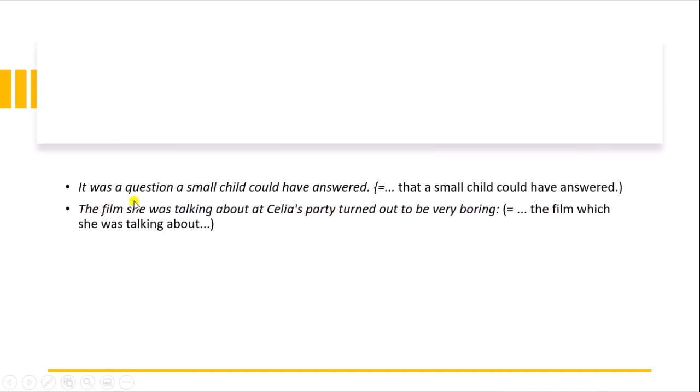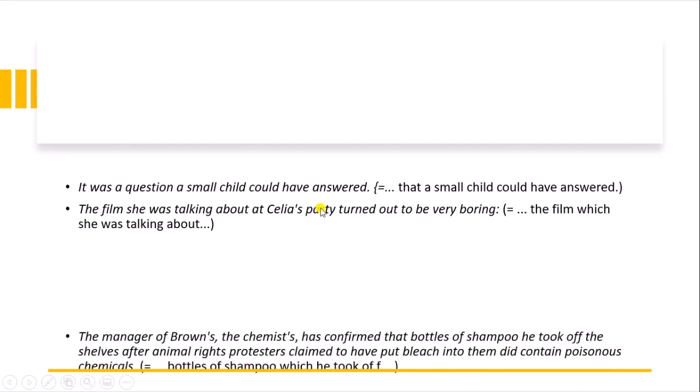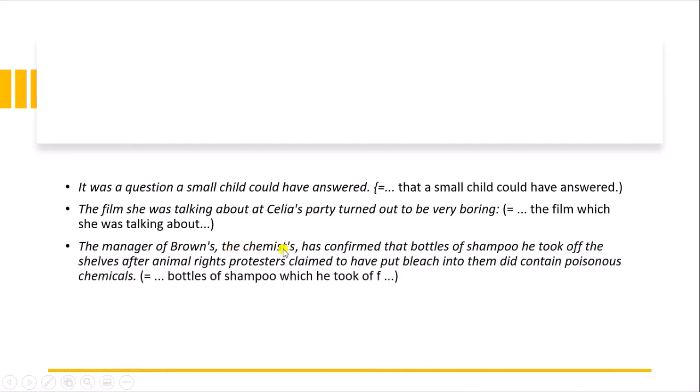So there is a problem of choosing which is the subject. The film she was talking about at Celia's party turned out to be very boring. The film which she was talking about, this is not Celia's party, which got boring. The manager of Brown's, the chemist, has confirmed that bottles of shampoo he took off the shelves after animal rights protesters claimed that they had put bleach into them did contain poisonous chemicals.